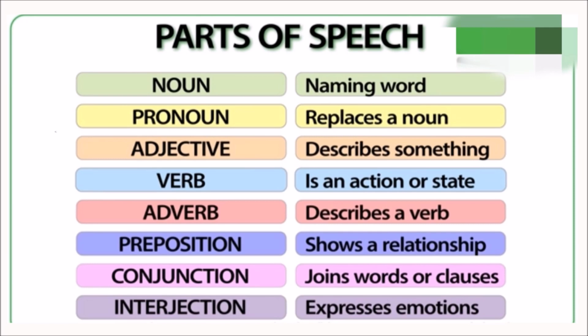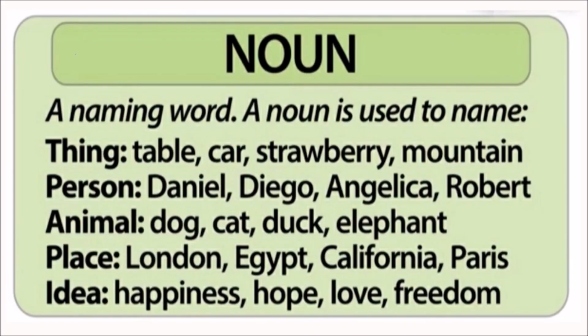Now, let's look at the 8 main parts of speech in English. A noun is a naming word. A noun is used to name a thing, a person, an animal, a place, or an idea. For example, we can name a thing: table, car, strawberry, mountain. These are all the names of things.